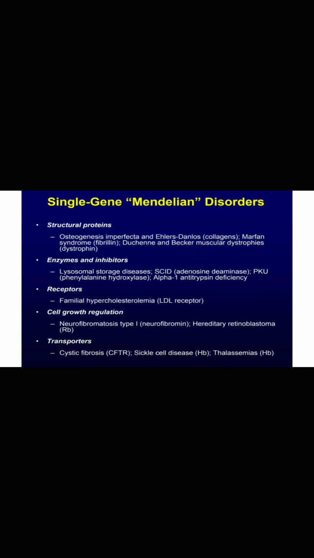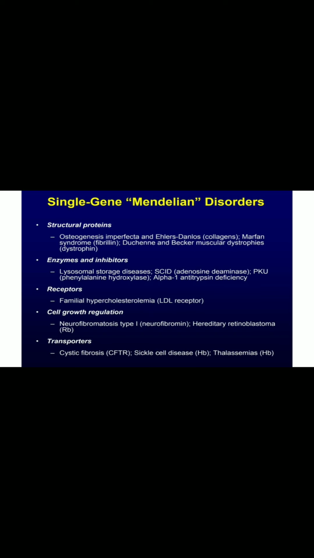The single gene disorders or Mendelian disorders can be seen in structural proteins like osteogenesis imperfecta, that is the underdeveloped bones, and the muscular dystrophies. Enzymes: if it is affecting the lysosomal storage disease, it is the major type of single gene Mendelian disease.